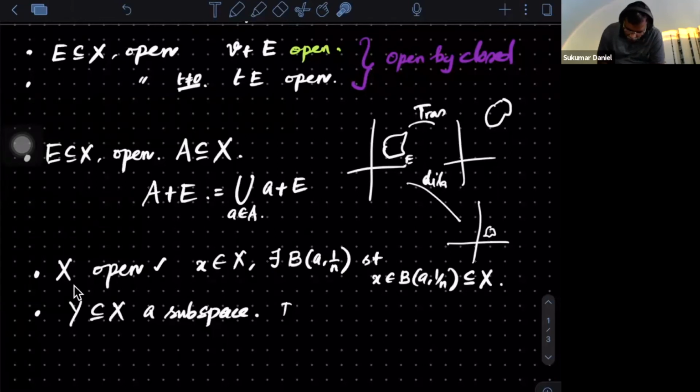Now we'll ask the same question here. I have been given a subspace and we are asking the question: is it also true? Yeah, some people have answers.